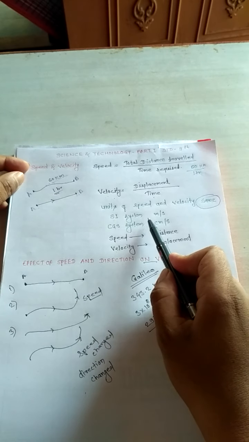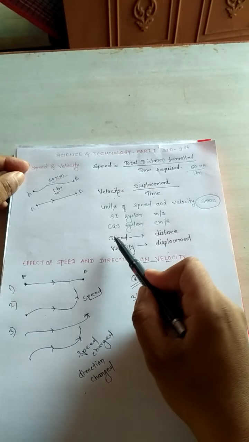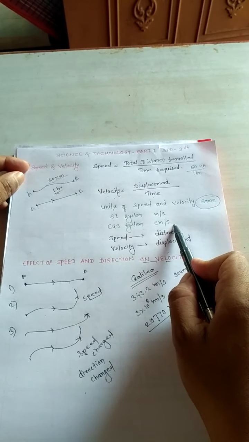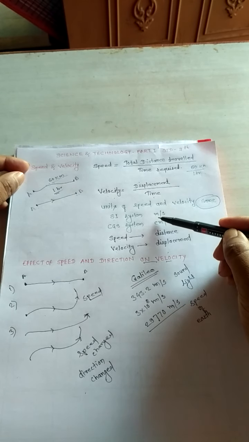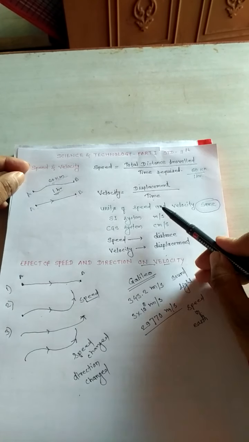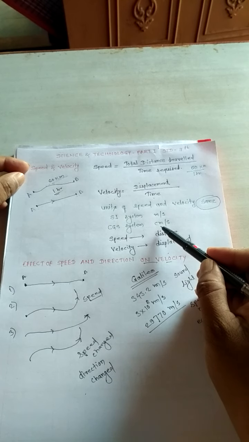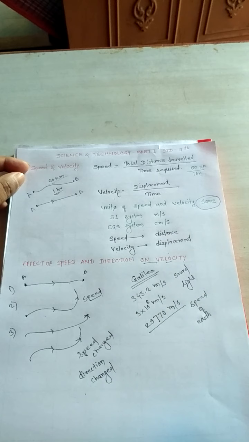In the SI system, it is meter per second, and in the CGS system, it is centimeter per second.